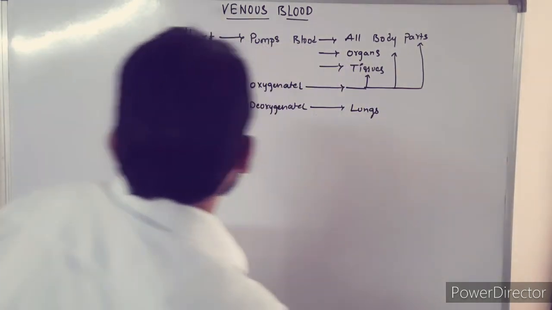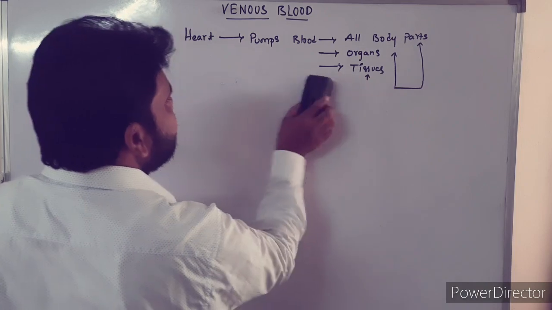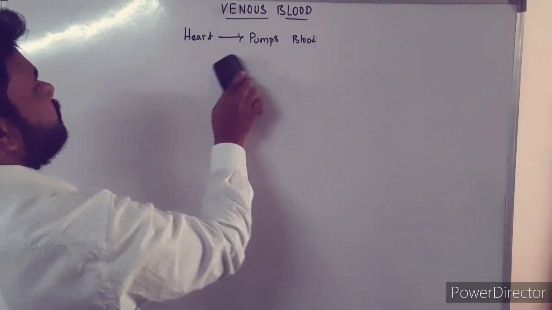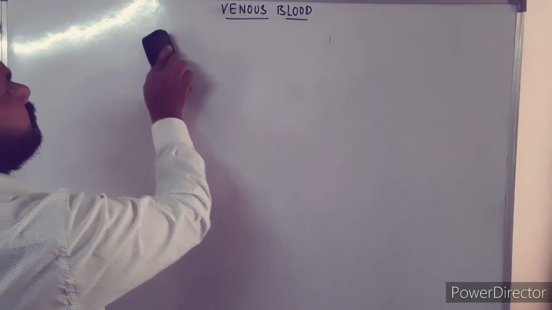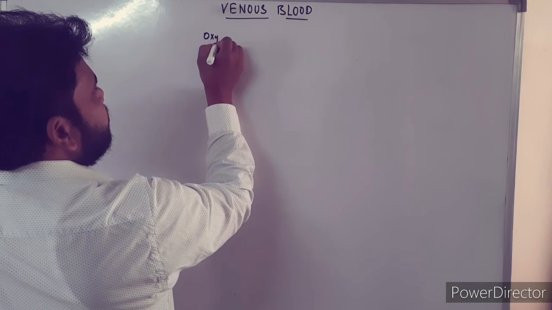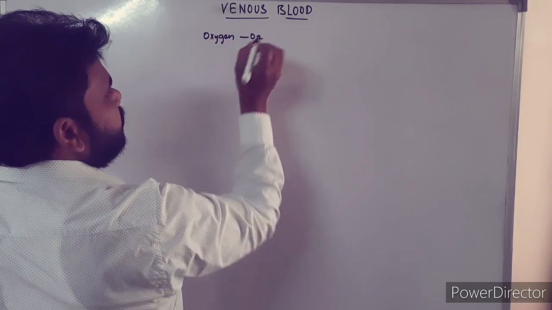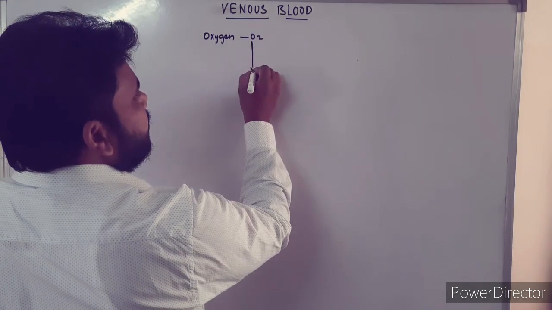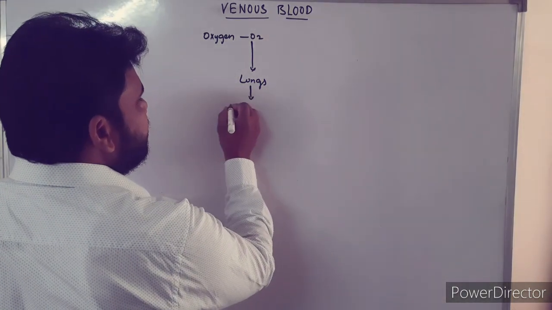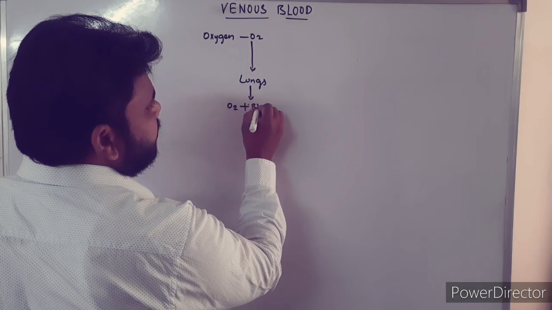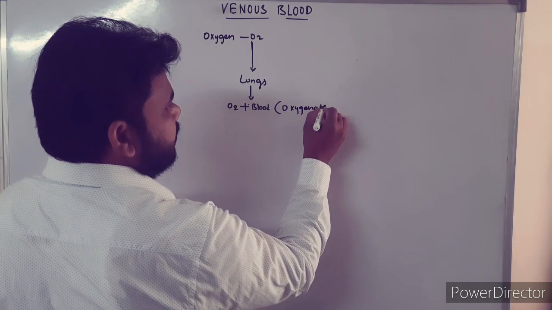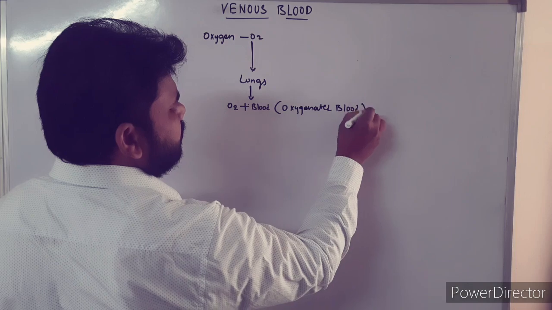Okay, now see one more thing. Oxygen, that is O2, will enter into the lungs, and inside the lungs the O2 will get mixed with the blood, and this is called oxygenated blood.